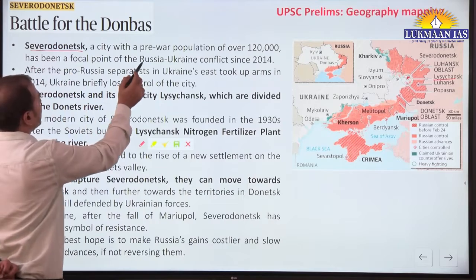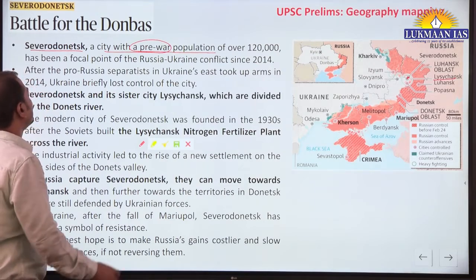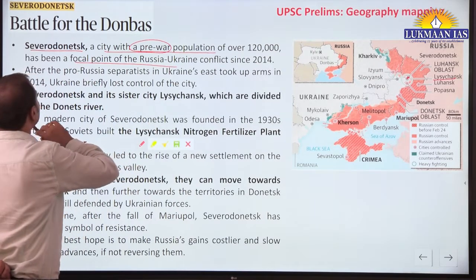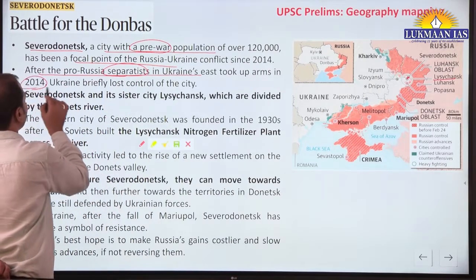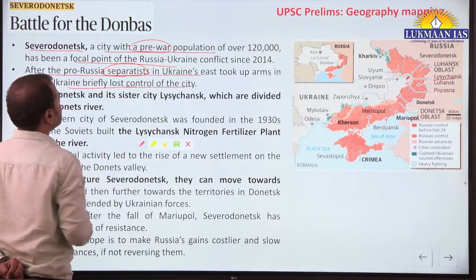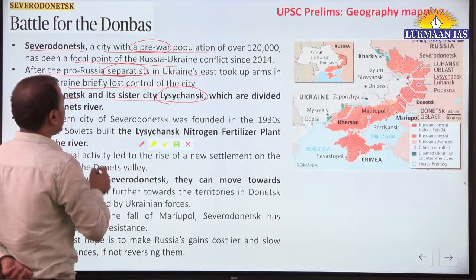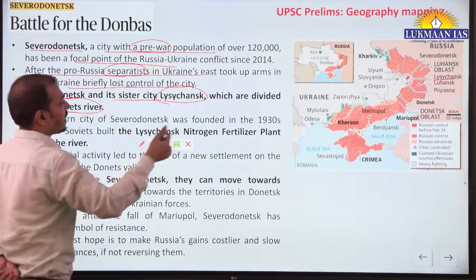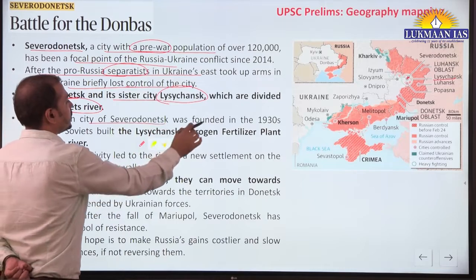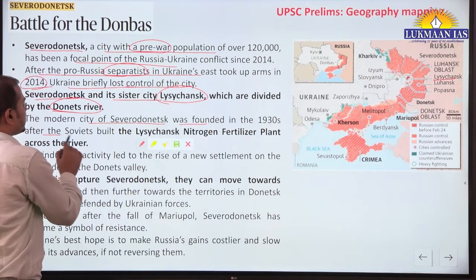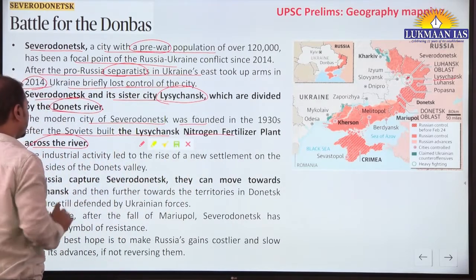For this particular Severodonetsk city, a city with a pre-war population of over 1,20,000 has been the focal point in this conflict. After pro-Russia separatists in Ukraine's east took up arms in 2012, Ukraine briefly lost control of this city. Now, Severodonetsk and its sister city Lysychansk are divided by the Donetsk river. एक बैंक पे एक सिटी है, दूसरे बैंक पे दूसरी सिटी है. The modern city of Severodonetsk was founded in the 1930s after Soviets built the Lysychansk nitrogen fertilizer plant across the river.